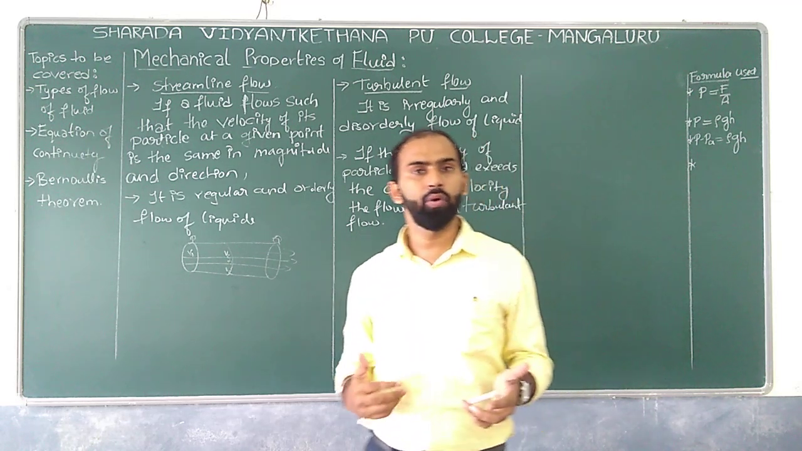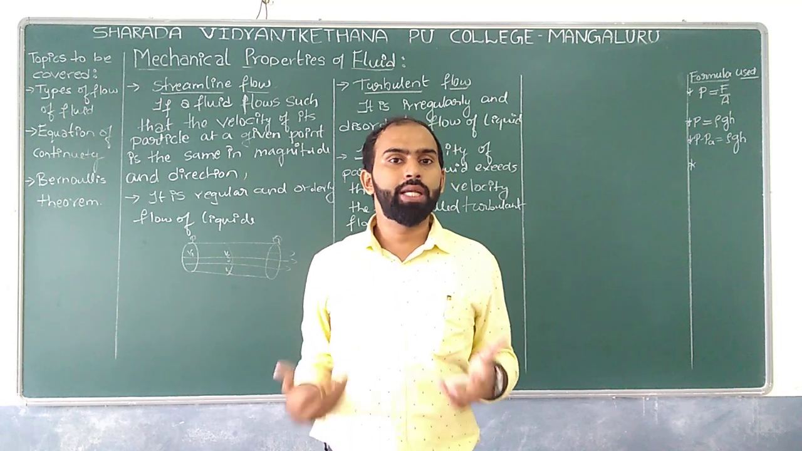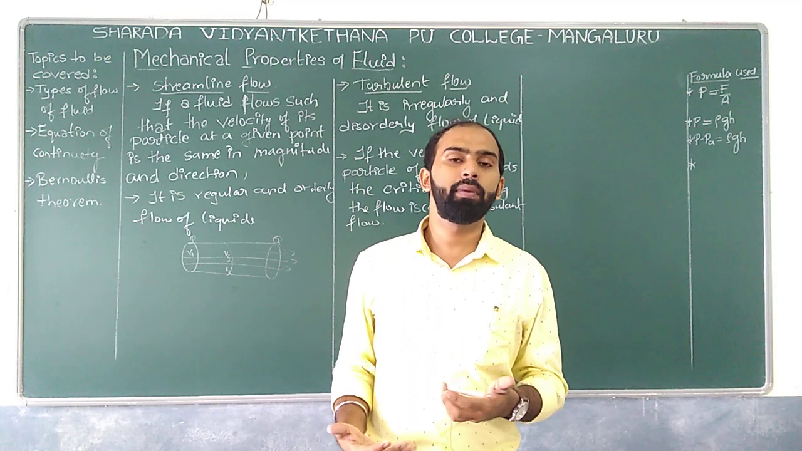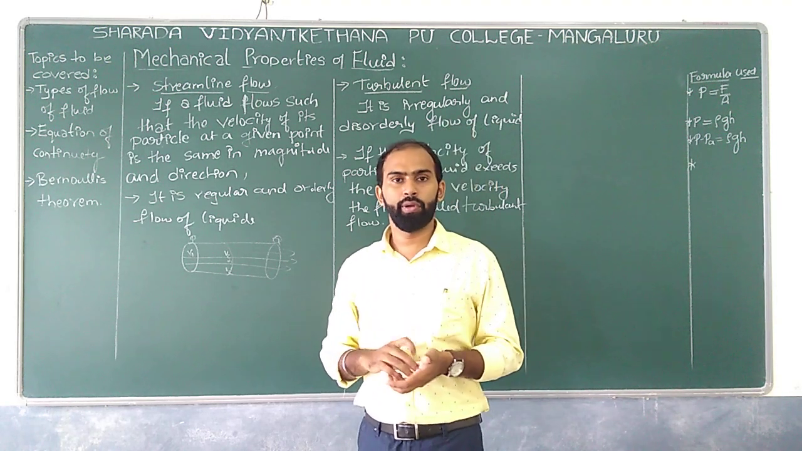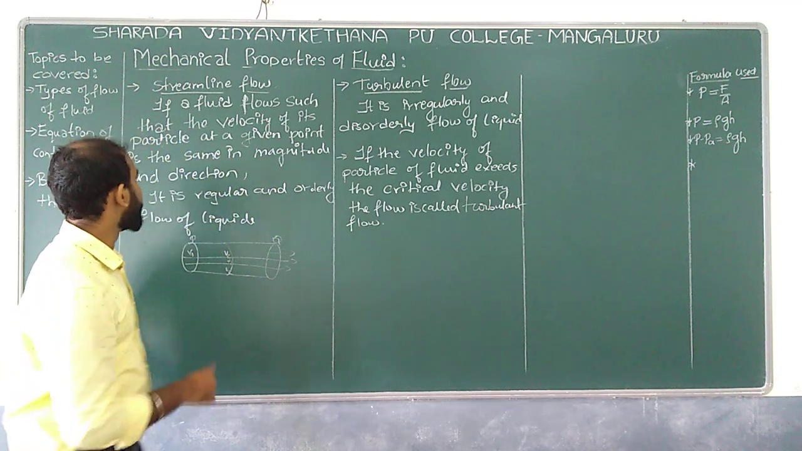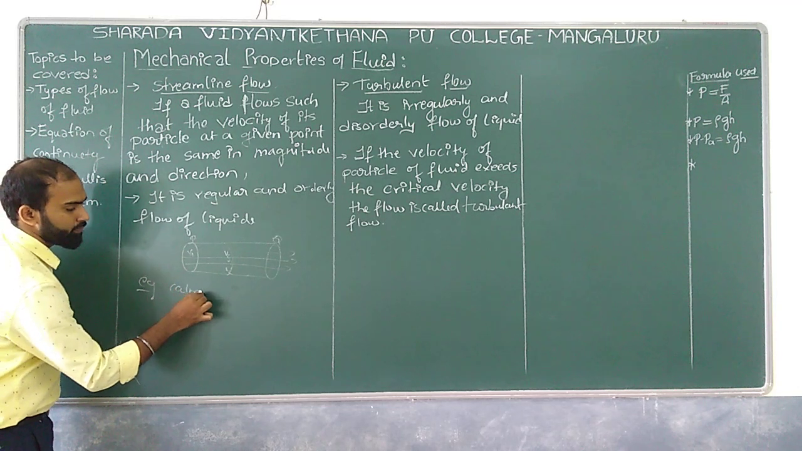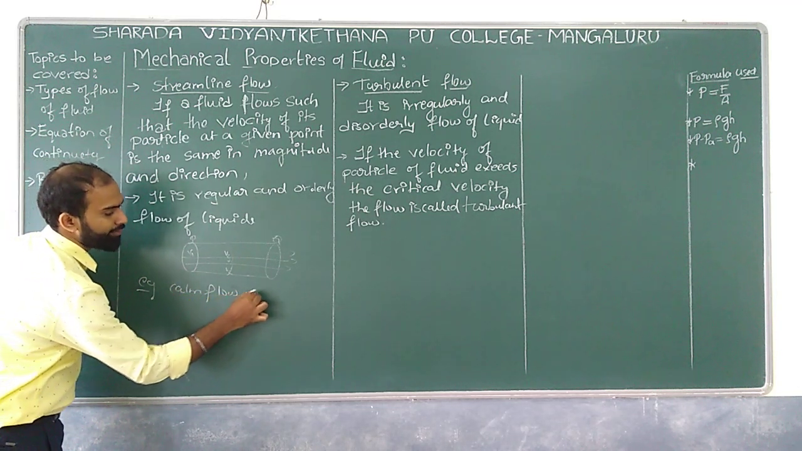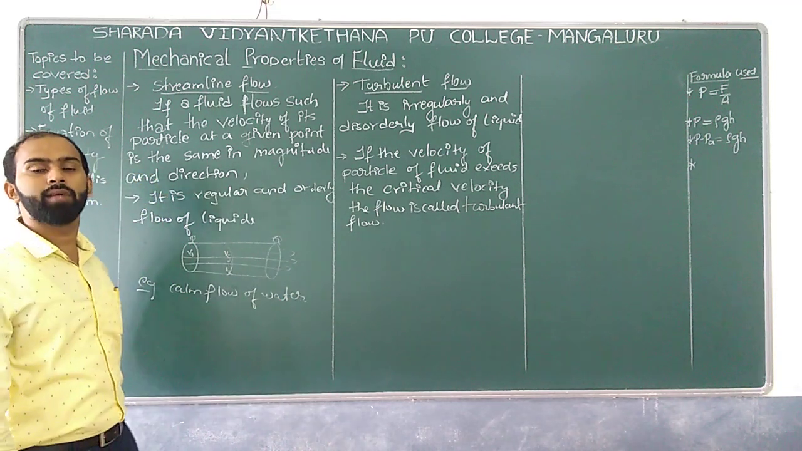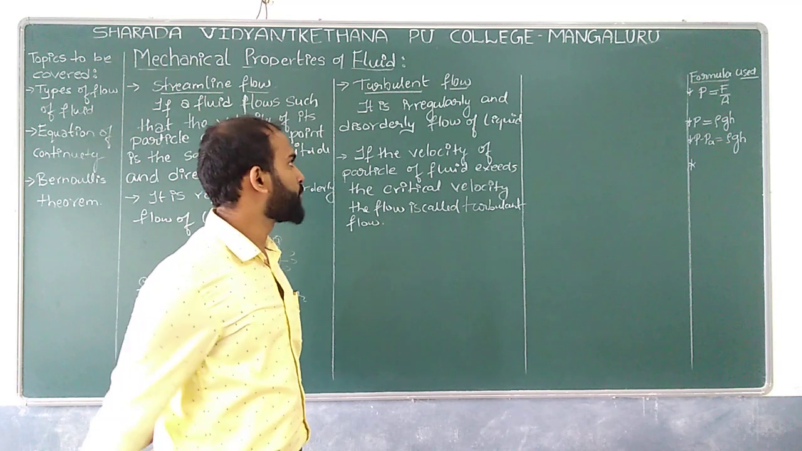What example can we have over here? We can have the example of a fluid or liquid flowing in a pipe in your household, which is an example of streamlined flow. And one more example is the calm flow of water.